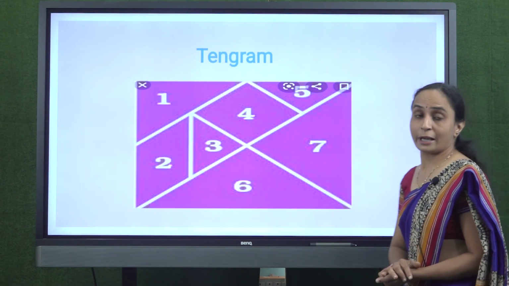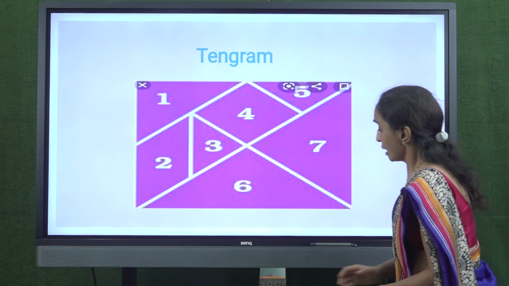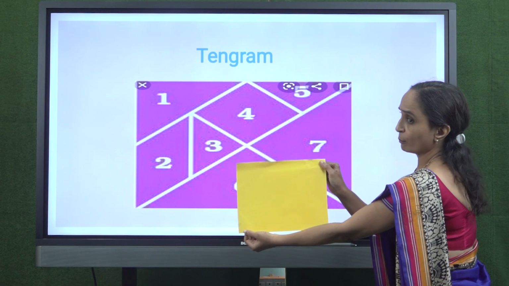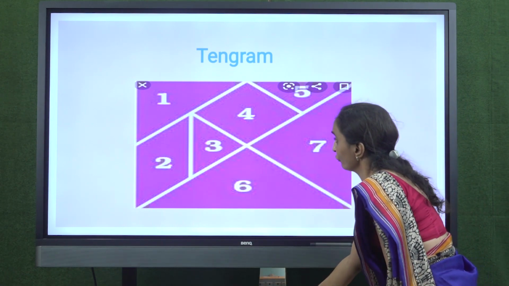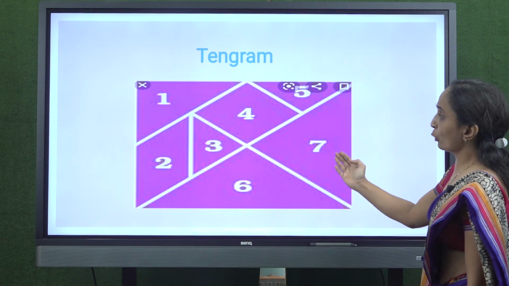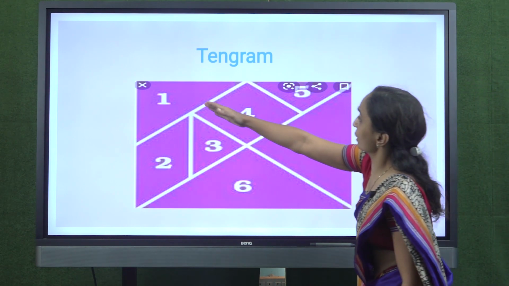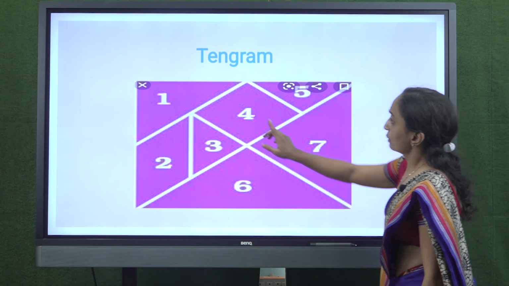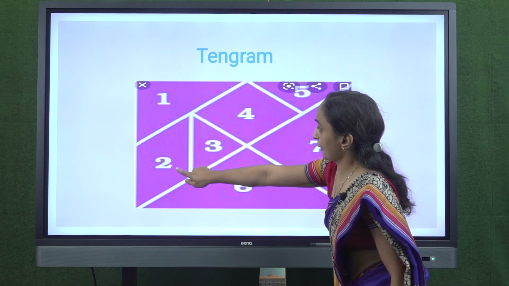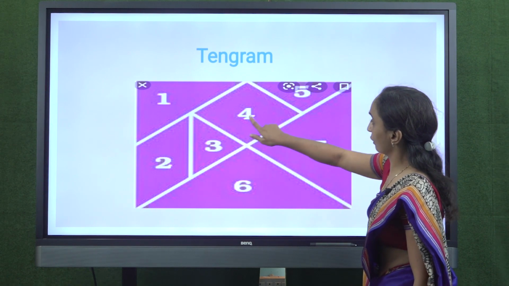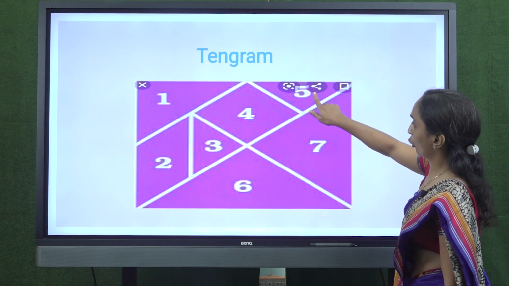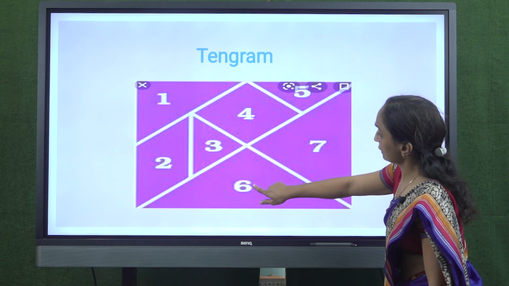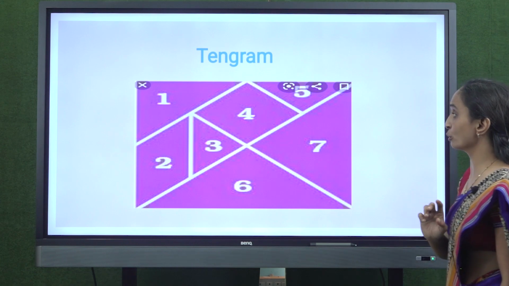Now girls, our next topic is tangram. Tangram is a Chinese puzzle in which one big shape is cut into different shapes and it is called tangram. See, in this big shape, 7 shapes are cut. First is triangle, second is parallelogram, third triangle, fourth square or rhombus, fifth triangle, sixth triangle and seventh is also triangle.